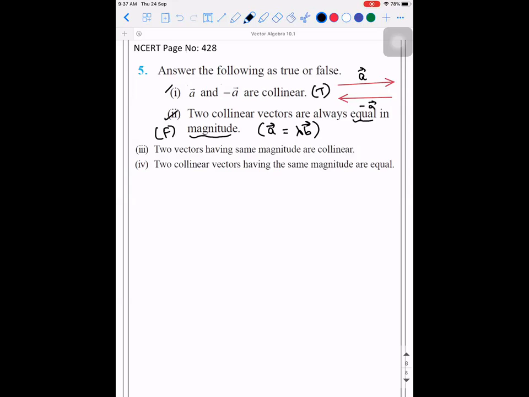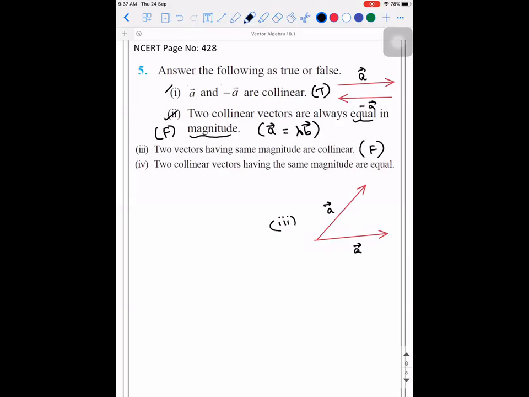Two vectors having the same magnitude are collinear. False, because one vector can be like this and the other vector can be like this. We can also have two co-initial vectors which have equal magnitude, but they need not be collinear. So this is the answer for the third one. So the answer is no, that is false.